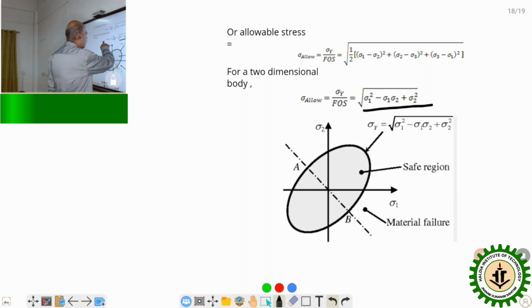Graphically, if you plot this equation by taking various points of sigma 1 and sigma 2, it will give this curve. Any point falling inside this bounded region means the body is safe, that is the safe region. If any point falls outside the bounded region, the body will fail.